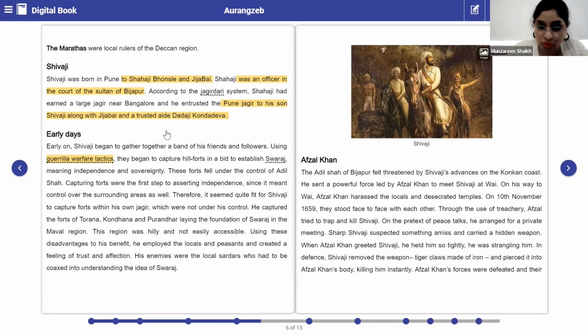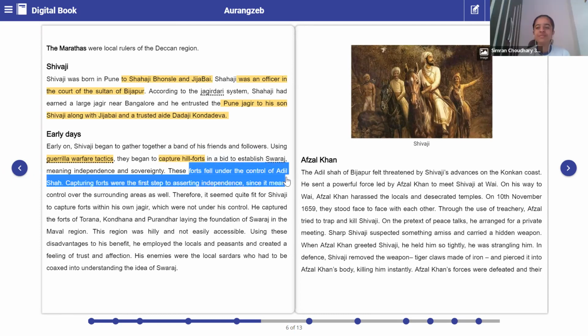Now these forts fell under the control of Adil Shah. So Shivaji wanted to capture hill forts. Please underline this. He wanted to capture hill forts, and these hill forts belonged to whom? Adil Shah. We came across this name before. Who was Adil Shah?